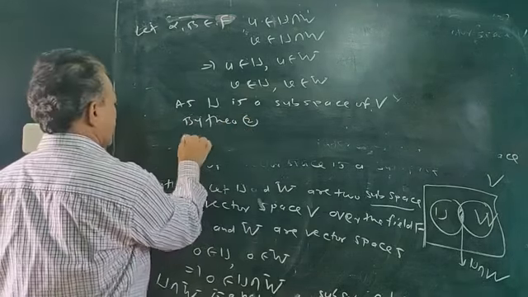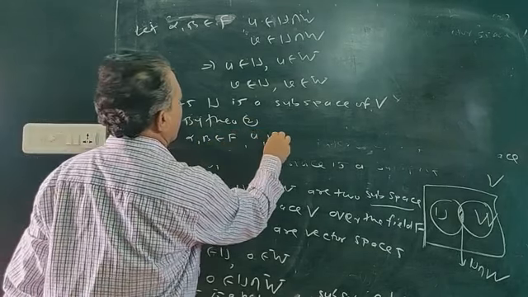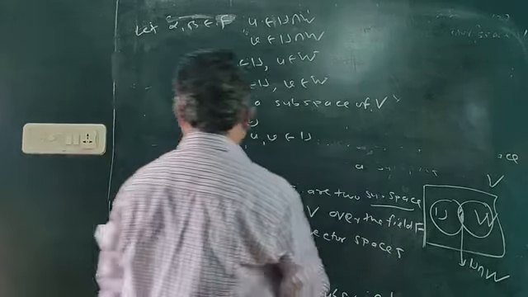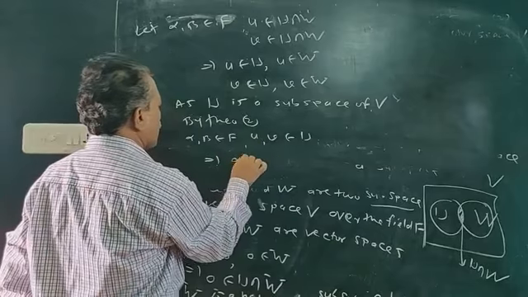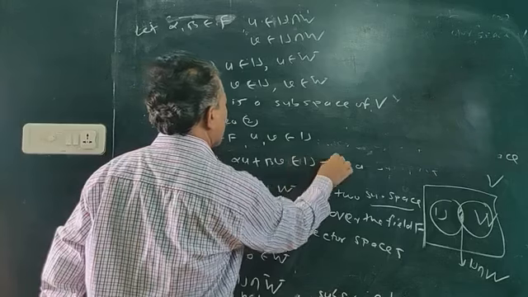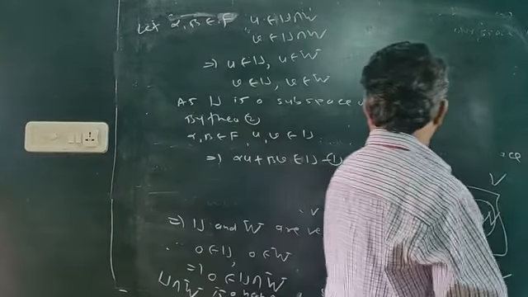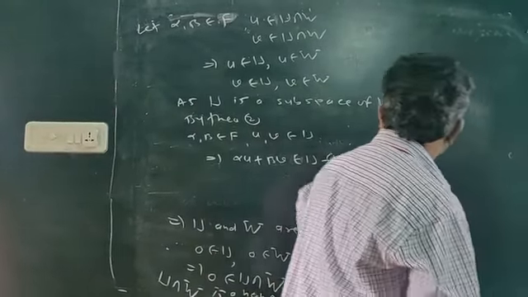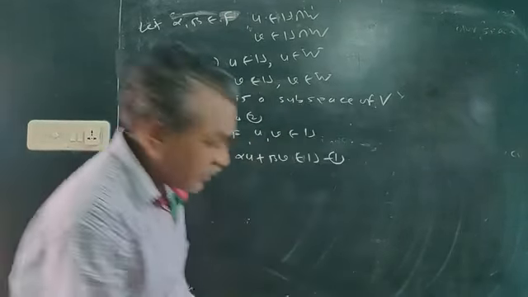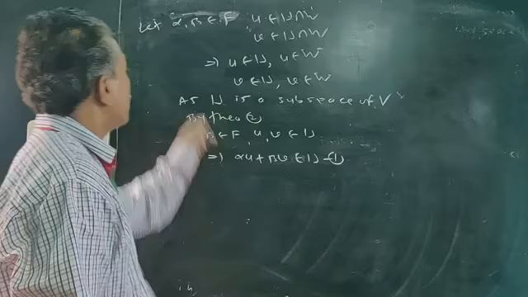If alpha and beta are scalars and u and v are vectors of U, then alpha u plus beta v belongs to U.